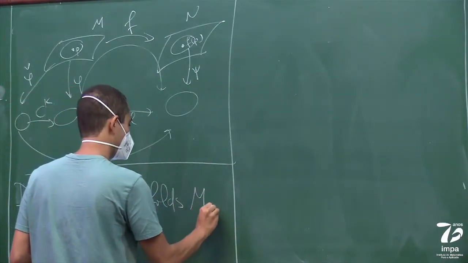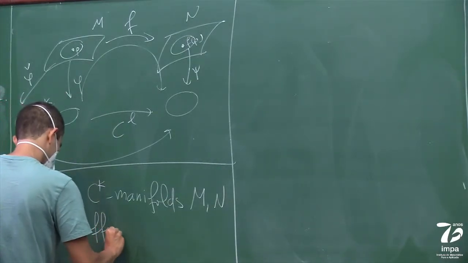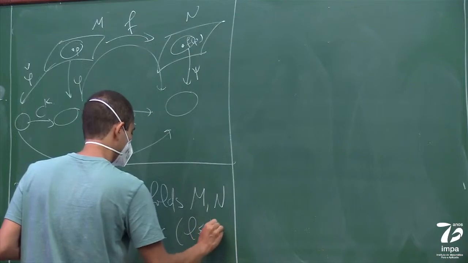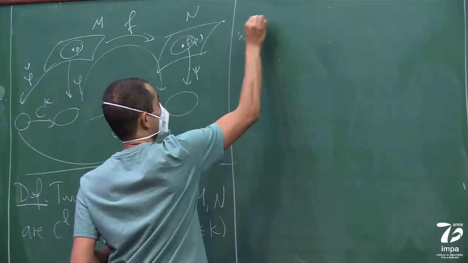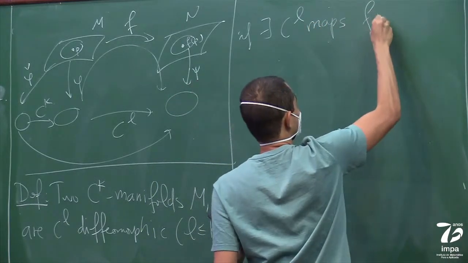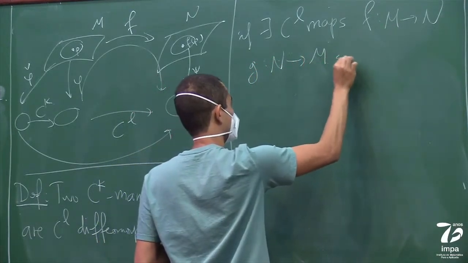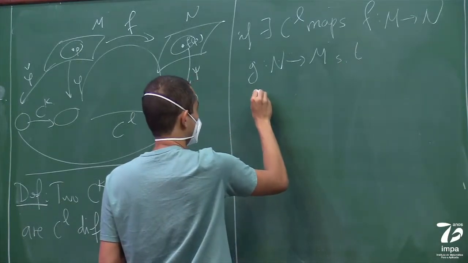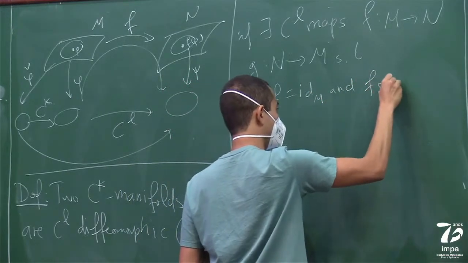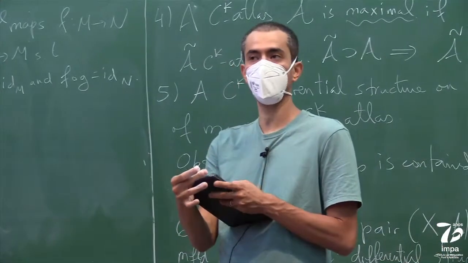Two CK manifolds M and N are CL diffeomorphic, again for L less than or equal to K, if there exist CL maps F from M to N, and G from N to M, such that G composed with F is the identity on M, and F composed with G is the identity on N.